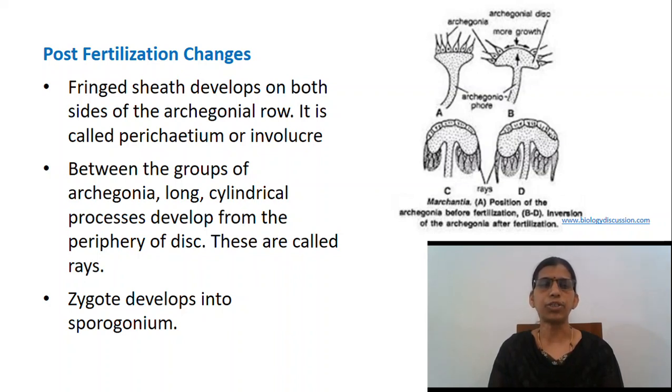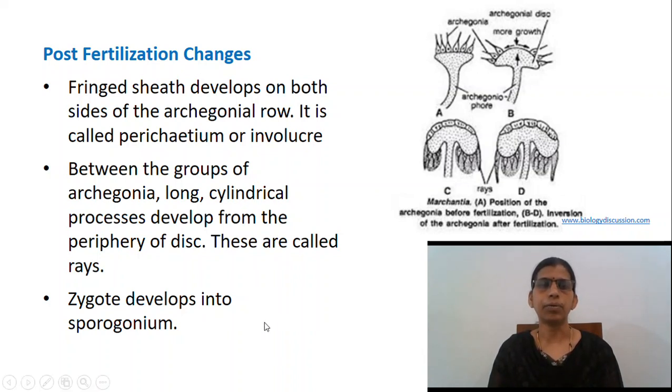The main function of these layers is to provide protection against drought to the young sporophyte. Between the groups of archegonia, long cylindrical processes develop from the periphery of the disc. These are called rays. They radiate outward, curve downward and give the disc a stellate form. In Marchantia polymorpha, there are 9 in number.